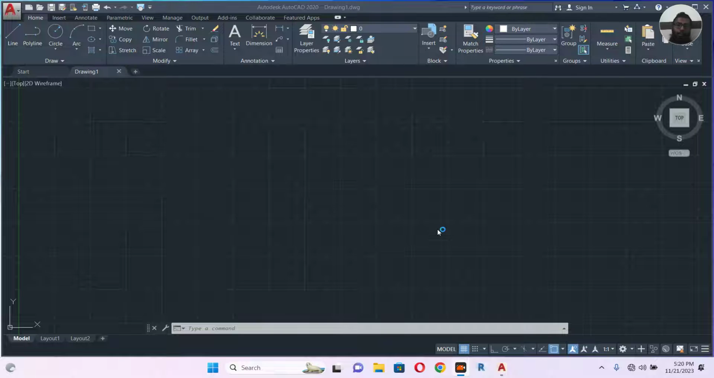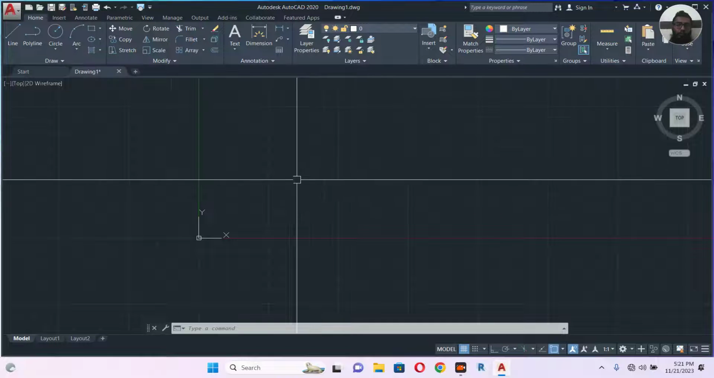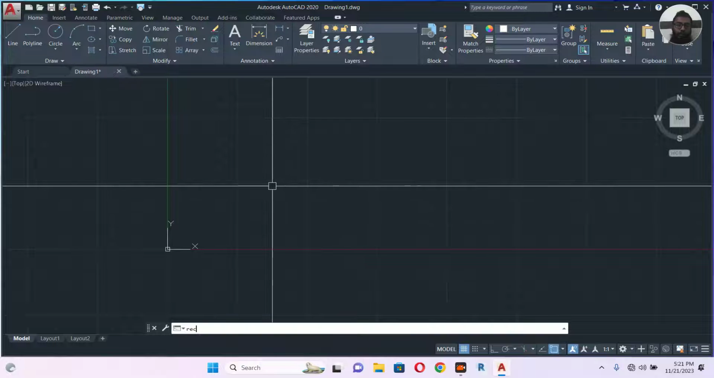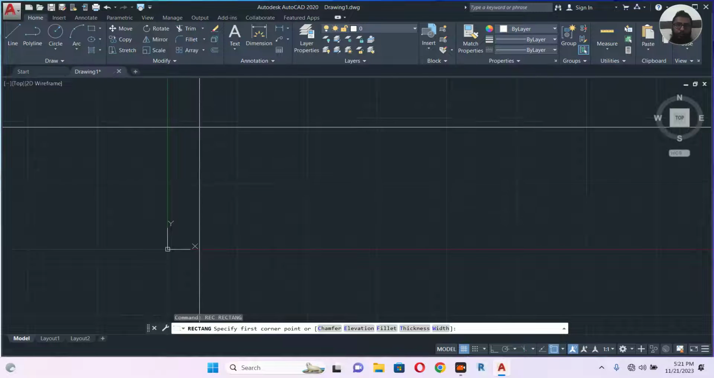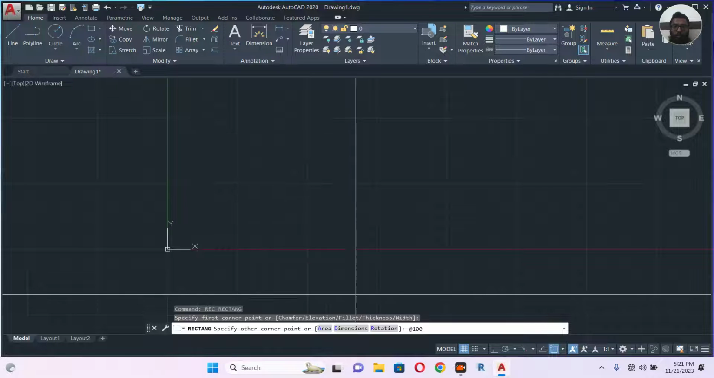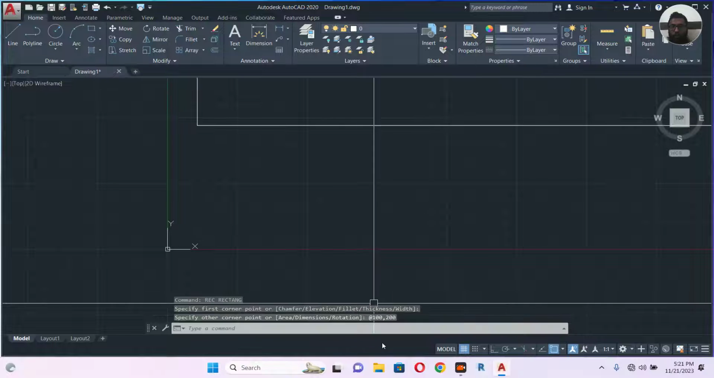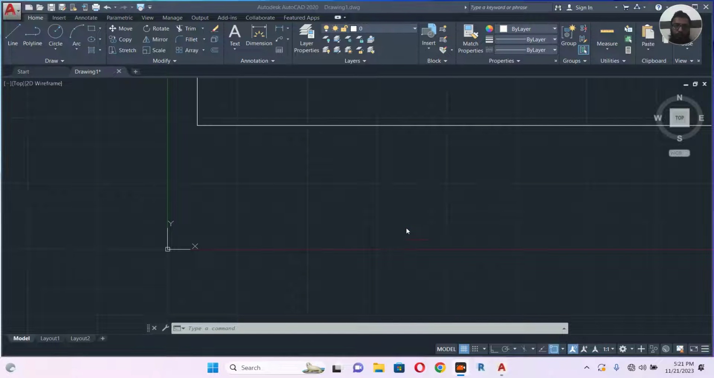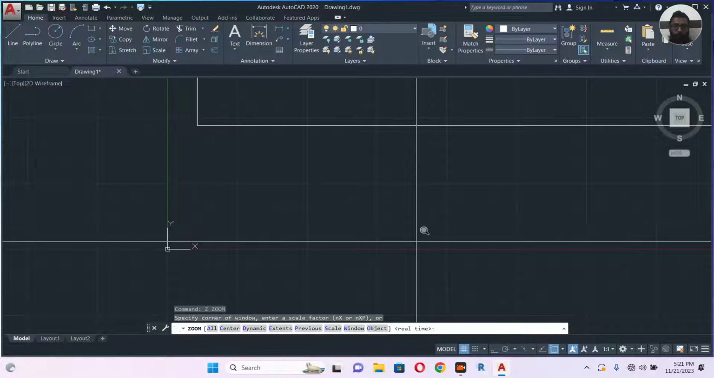Today I am going to teach you how to make a ducting reducer fitting in a dynamic block. So let's start. Let's make a rectangle. Click somewhere and mark, and let's make 100, 200. So let's zoom. Enter.